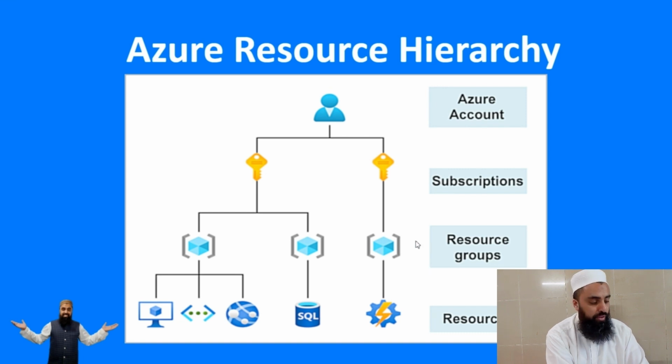In the resource group, we create our actual resources like virtual machines, virtual networks, web applications, databases, Azure Kubernetes clusters, or Azure container instances. So this is the Azure resource hierarchy. Our Azure account will have a subscription, a subscription can have one or more resource groups, and a resource group can have one or more resources.